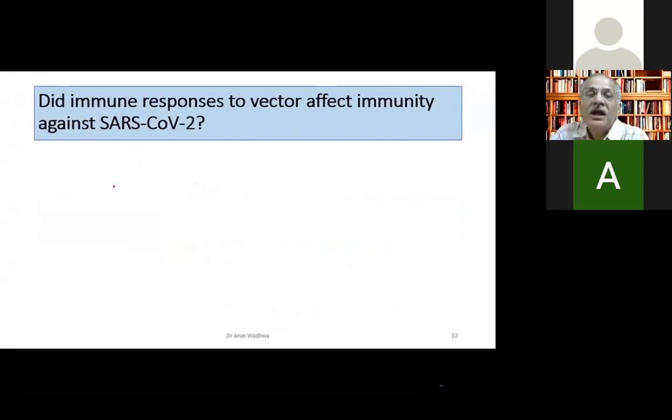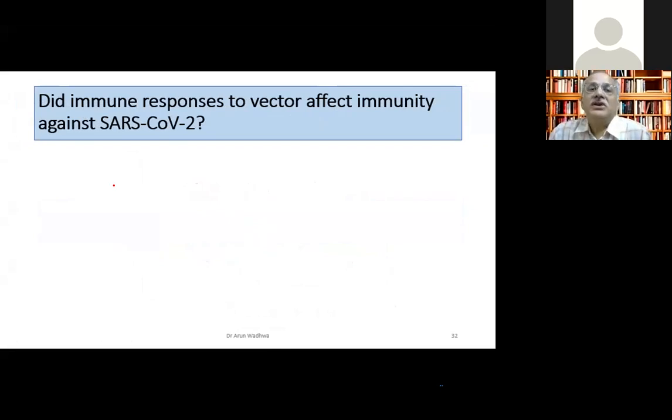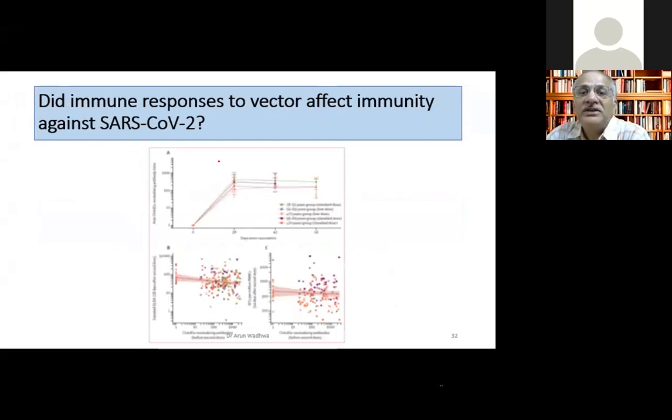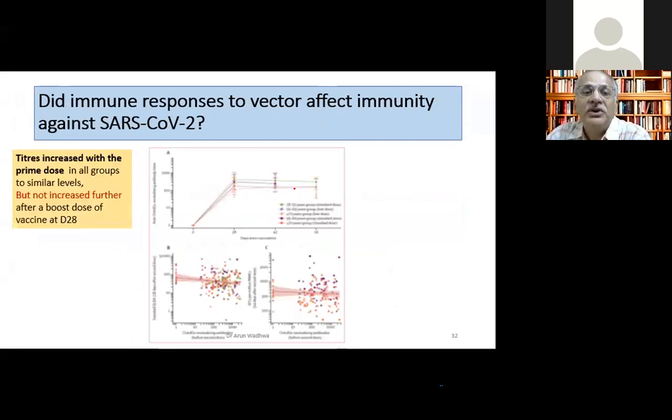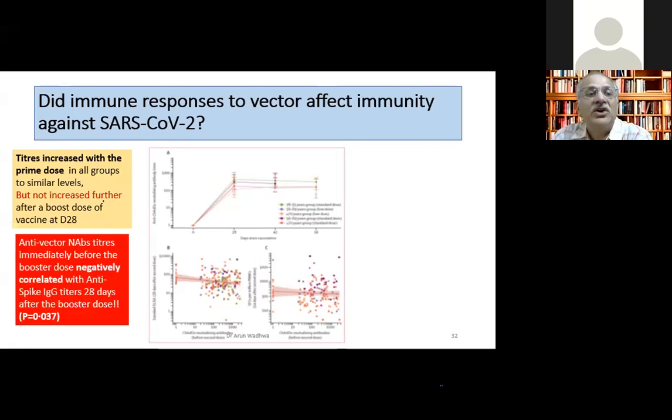A very important point people ask is what happens to the vector immunity. Because we have a chimpanzee adenovirus which carries the DNA genetic material inside it, what happens if you develop antibodies to the adenovirus itself? So when you have adenovirus antibodies, they see that the amount of antibody produced is less. So what I wanted to show you was 3 colors I've made it. Titers increase with the prime dose and all. So when you have prime first dose given, the antibody levels to the adenovirus increases. But after the second dose, there is no further increase. This is an important point to note, that second dose does not increase the antibody level.